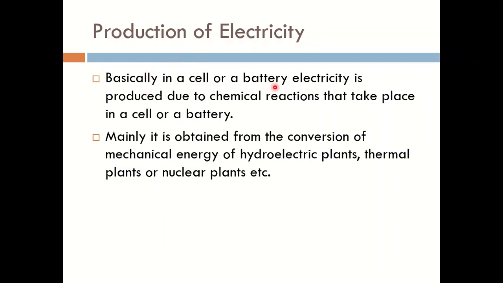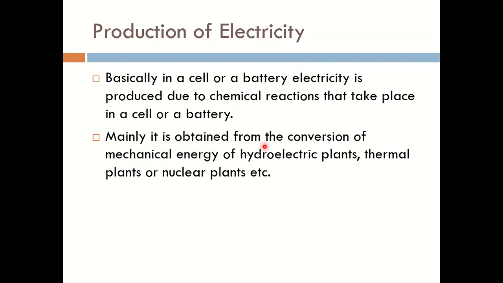Basically, in a cell or a battery, electricity is produced due to the chemical reactions that take place in it. Why do chemical reactions take place? Because in a cell or a battery there is a presence of chemicals, and in these chemicals chemical reactions take place, and the cell or battery helps to convert the chemical energy of these chemicals into electrical energy.